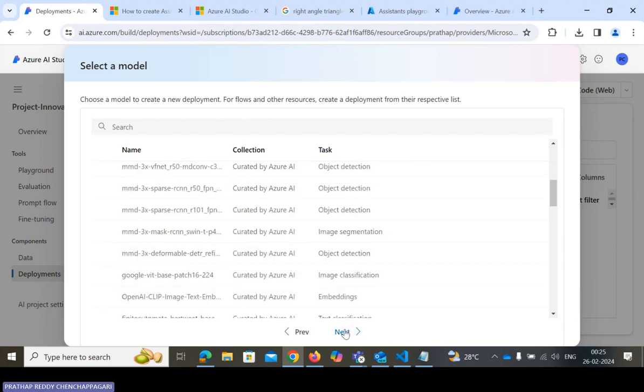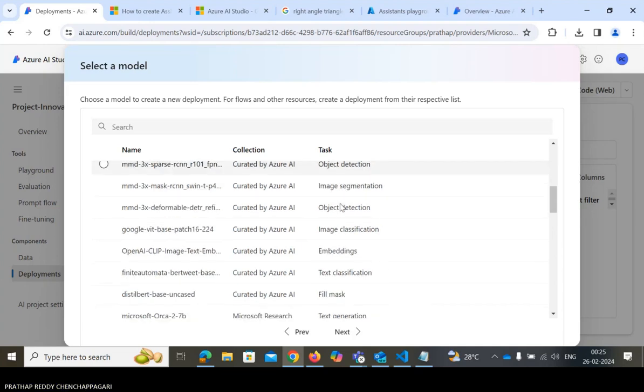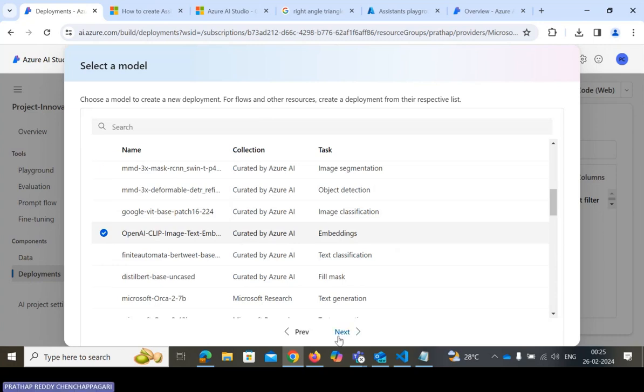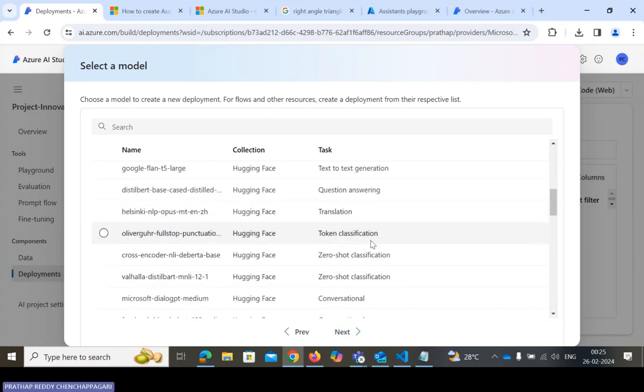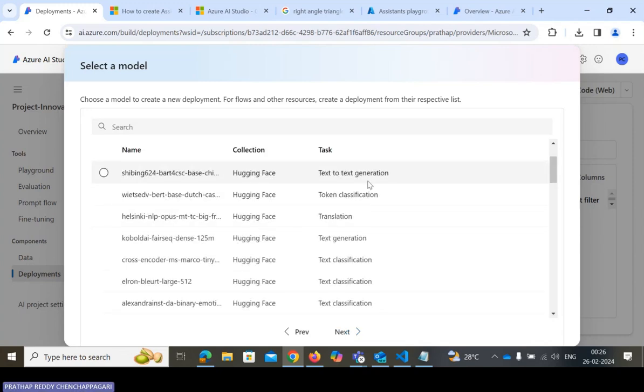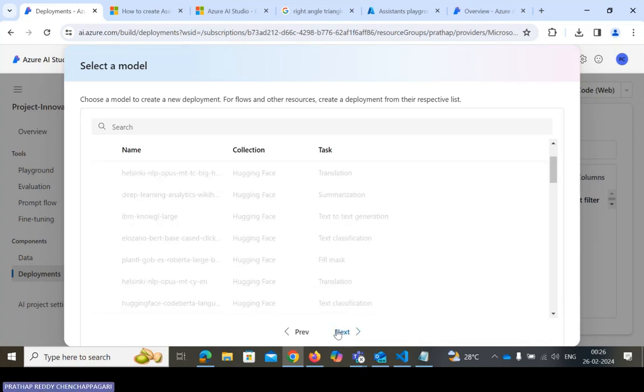In this one we have object detection and image classification. Follow my instruction: not text to text generation, I need to select some models here, text to text generation.